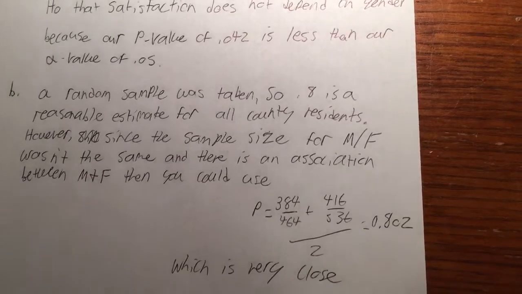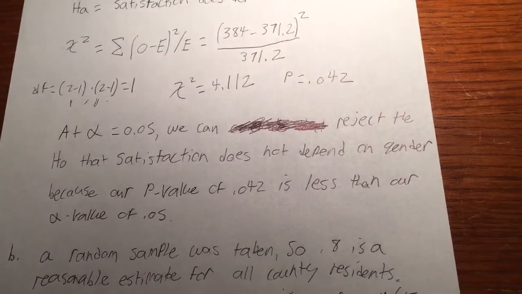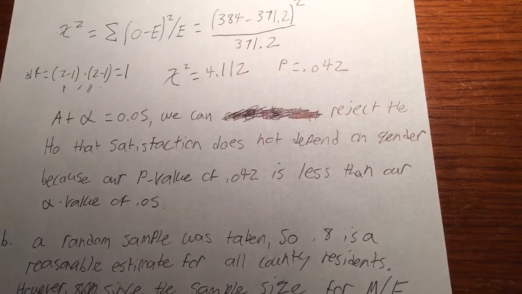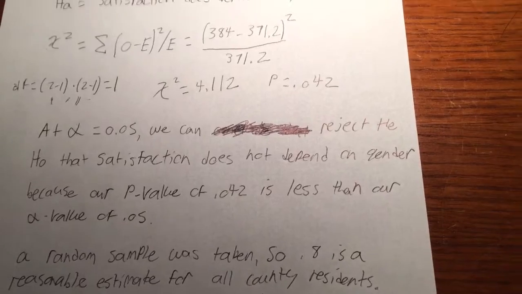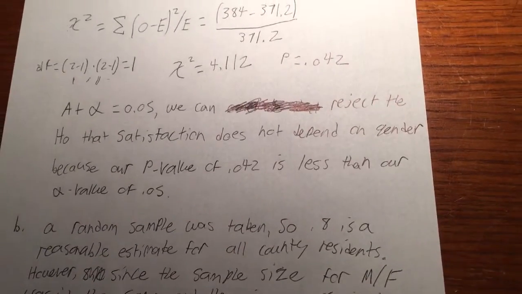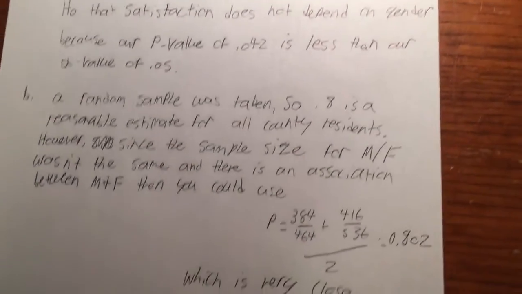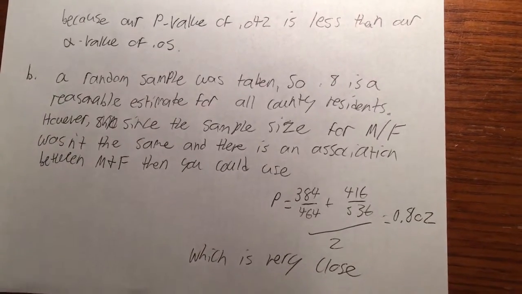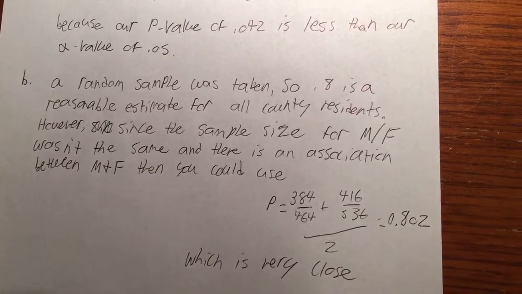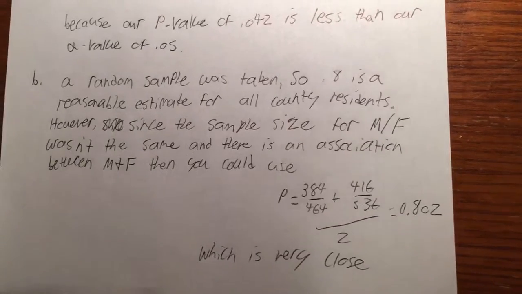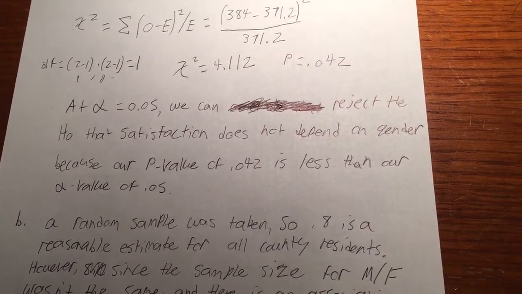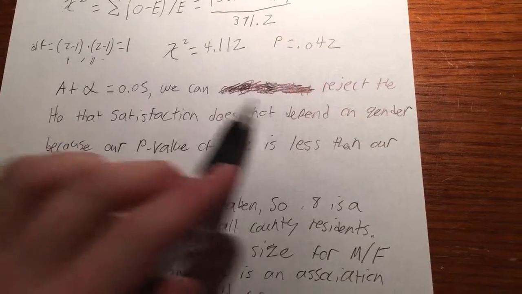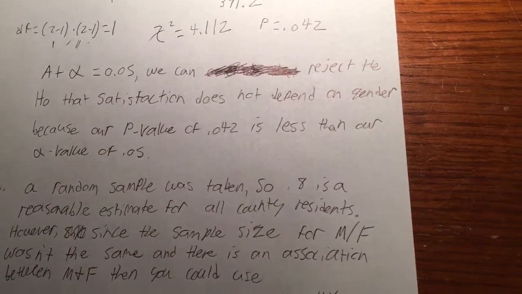But since we just determined up here that gender is a determining factor in satisfaction, this general estimate with both genders together is, yes, a reasonable estimate, but a more accurate estimate would use the association that we found in our chi-squared, because chi-squared makes associations.